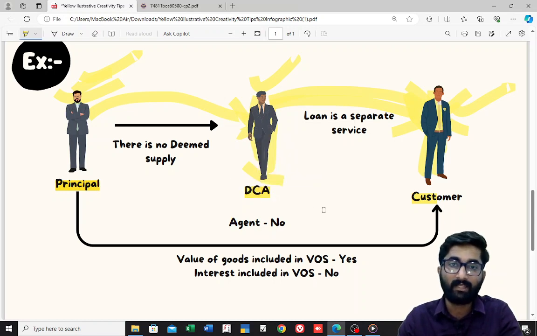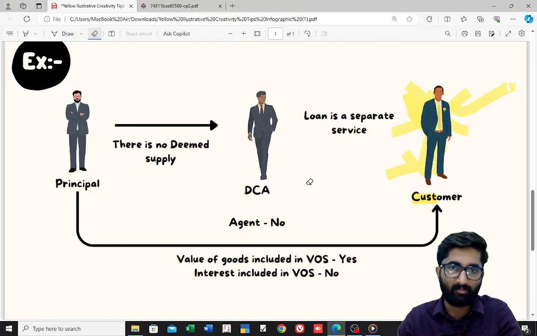The speciality of the Del Credere agent is that he will give extra loan to the customer, which is not backed by the principal. Principal is not supporting this, but still the Del Credere agent will give this to the customer. So this is the important point here, and we will continue now.